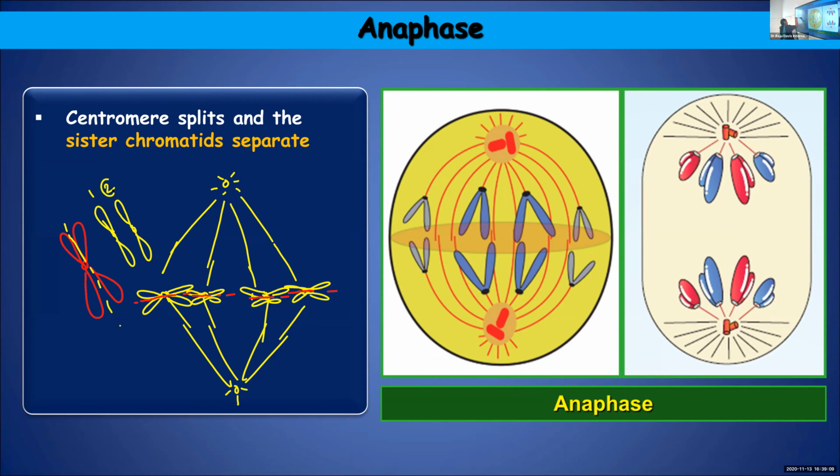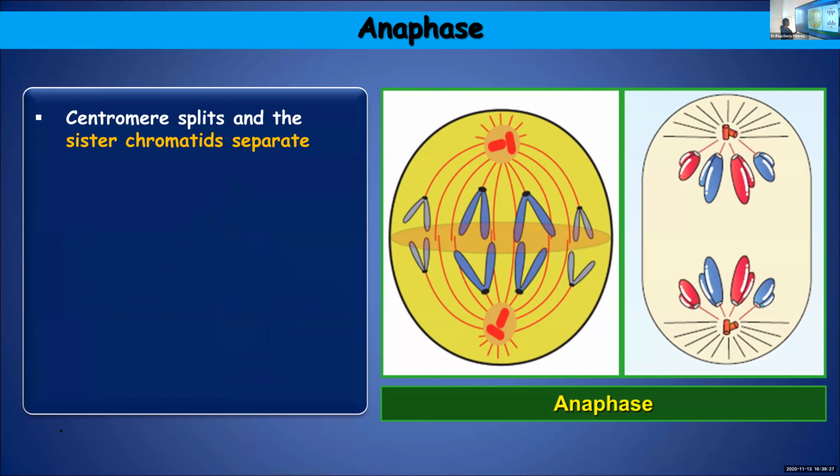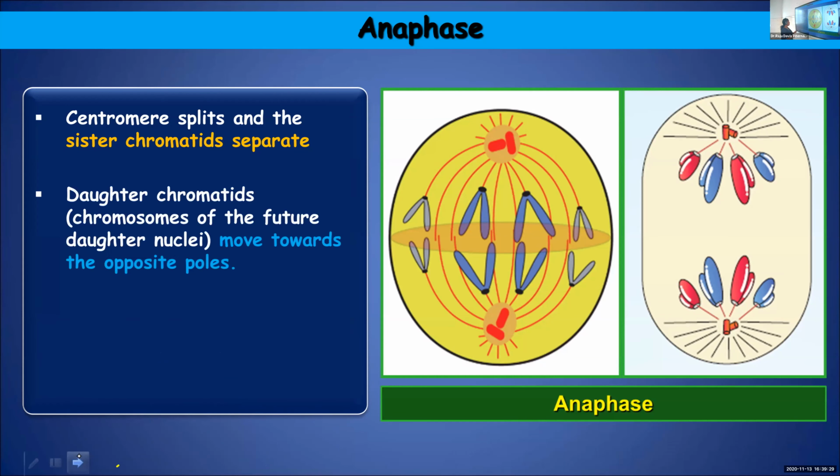And what happens to these sister chromatids? One chromatid from each chromosome will move to one pole and the other chromatid of the same chromosome will move towards the opposite pole. Any doubt, children? No doubt.